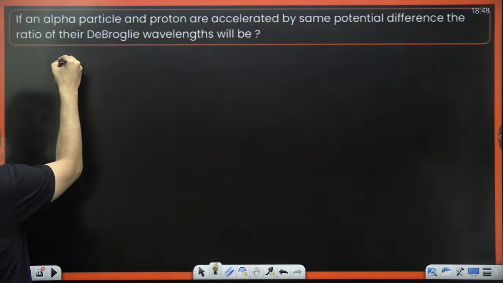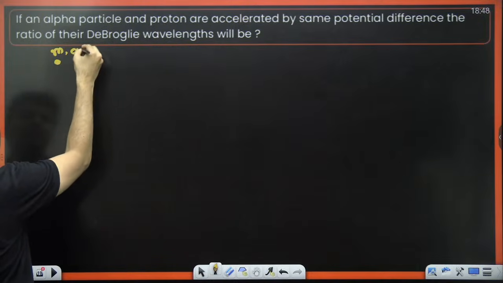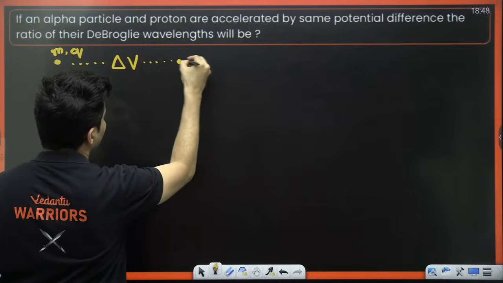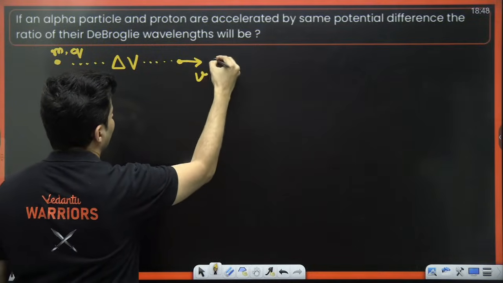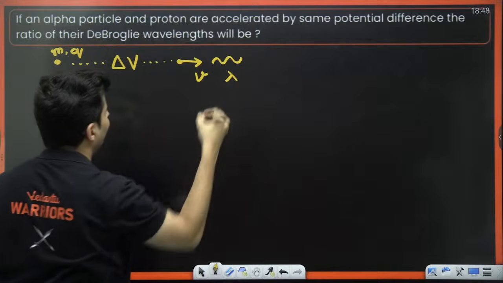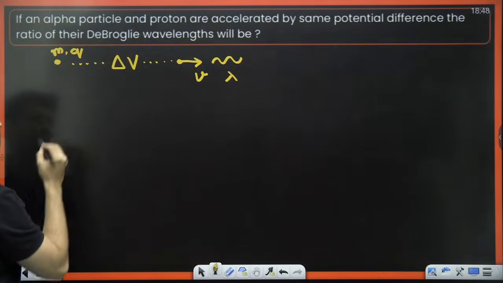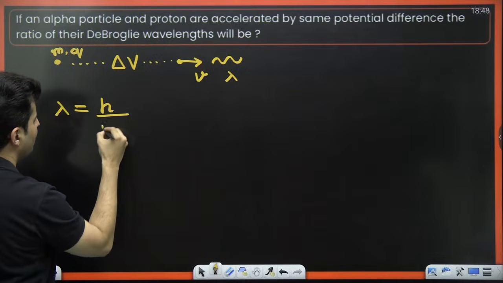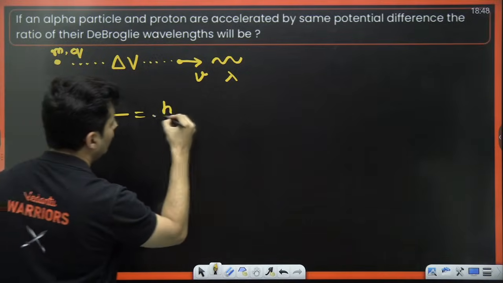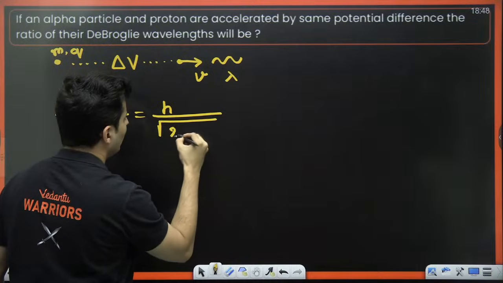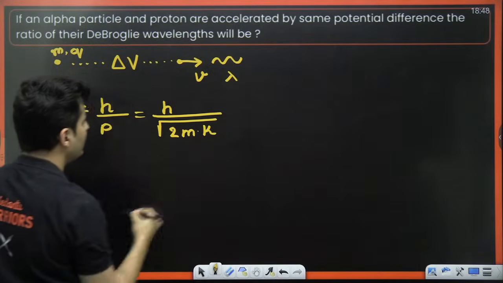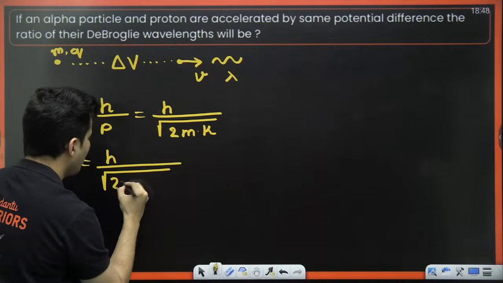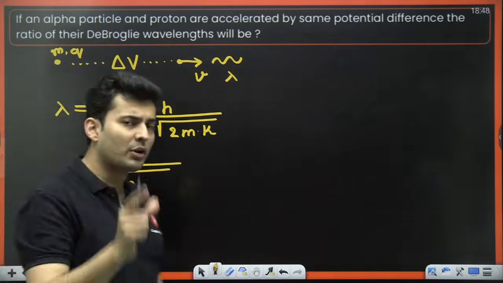So if I take a particle of mass m, charge q, and I accelerate it by potential difference delta V, by the time it reaches here, it will have some speed and therefore it has some de Broglie wavelength. Cool. So here is what my logic says. Lambda is nothing but h by p, which can be also written down as h by root of 2 times mass times kinetic energy. Now, when we talk about that kinetic energy, where did that kinetic energy come from?